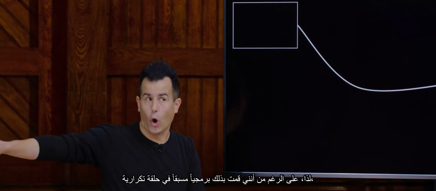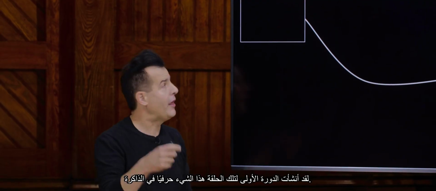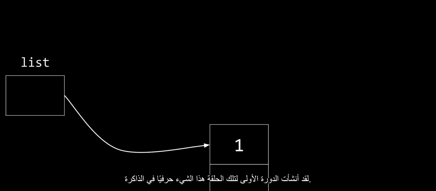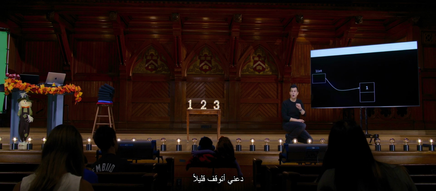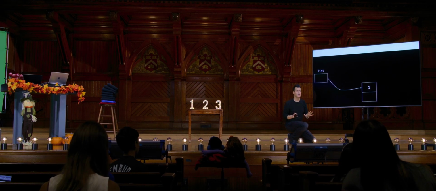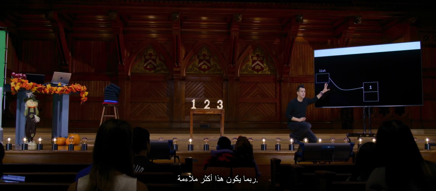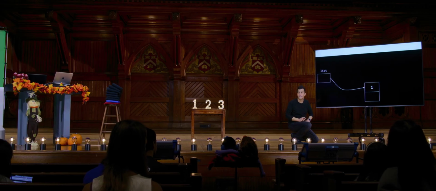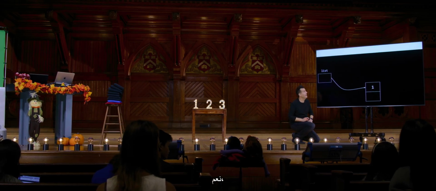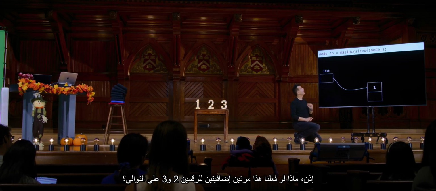So even though I did it in code already preemptively in a loop, the first iteration for that loop literally created this in memory. All right, let me pause before we go through numbers 2 and 3 for any questions. Because the VS Code version looks scary. This is perhaps a little more bite-sized. No? OK. So how about we do this twice more for 2 and 3 respectively?